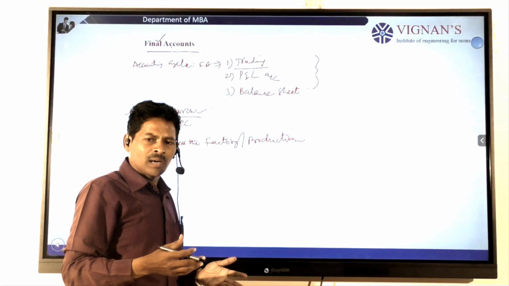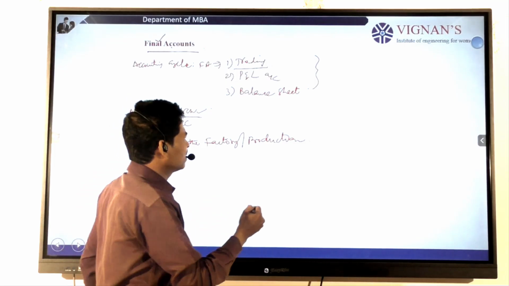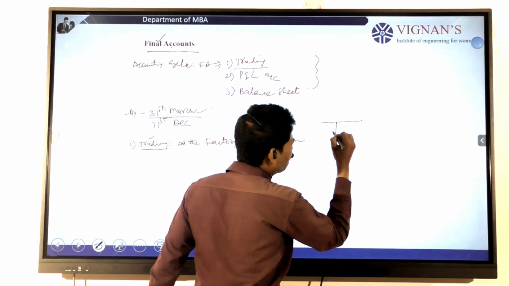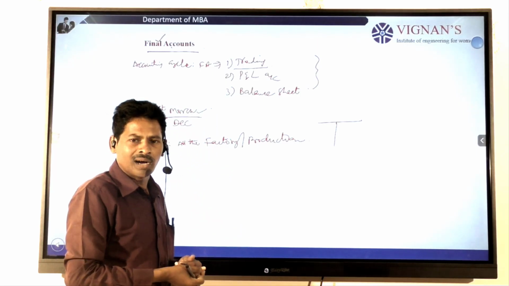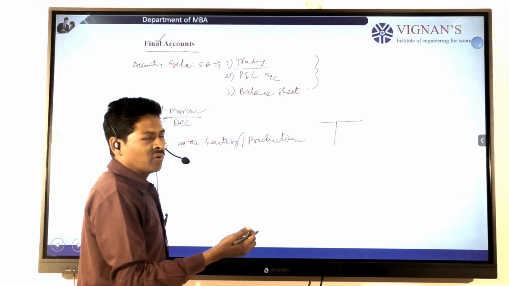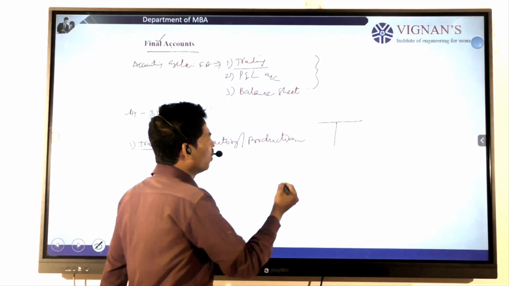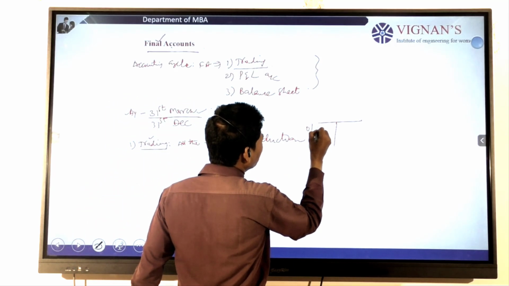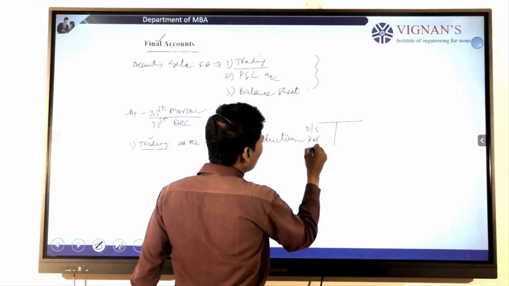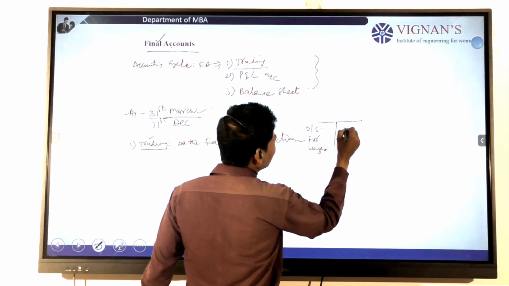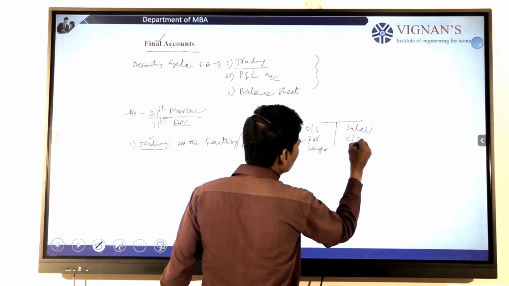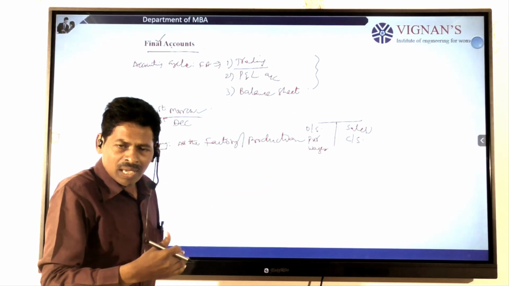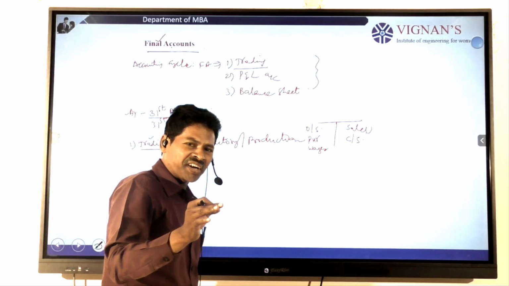For example, the trading account is a T-shaped account. The left hand side starts with the opening stock, then purchases, then wages or any other adjustments, and the credit side has the sales as well as the closing stock. We record these types of transactions in a trading account.